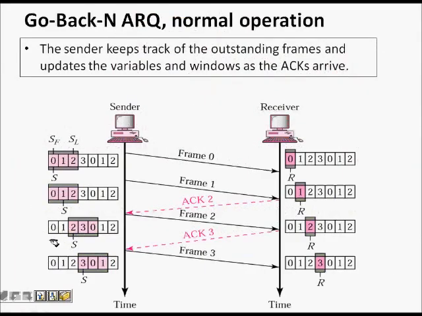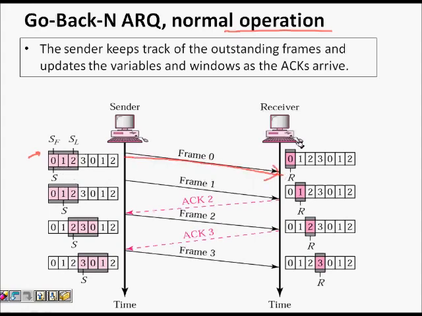Let's see some examples. Sender is there, so normal operation. Okay, I have SF, this is the window. SF and SL are the first and the last frames in it. S is the last frame sent. So S is 0 now, so I will send frame 0 here.